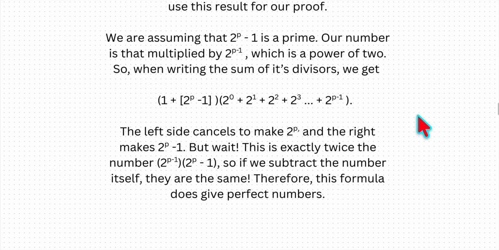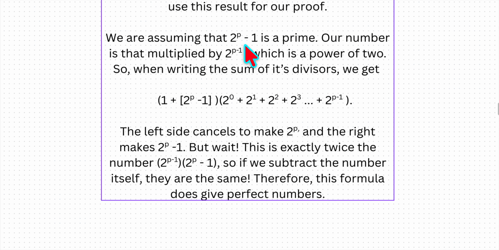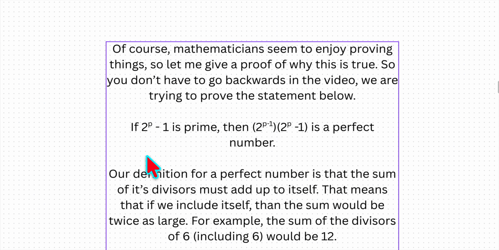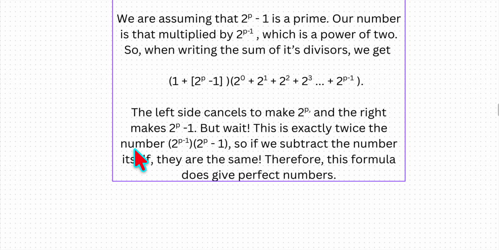So we're assuming that 2^p - 1 is a prime. As said earlier, if this is a prime, our number is that multiplied by 2^(p-1), which is a power of 2. So in writing the sum of the divisors, we get this. First, we either have 0 powers of 2^p - 1 or 1. And the amount of powers of 2, well, we can have 0 or 1 or 2 or 3, all the way up to p - 1.